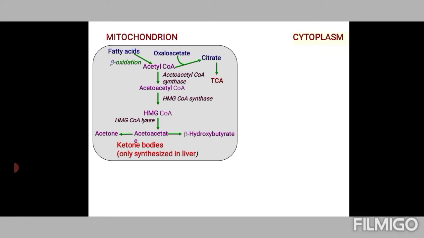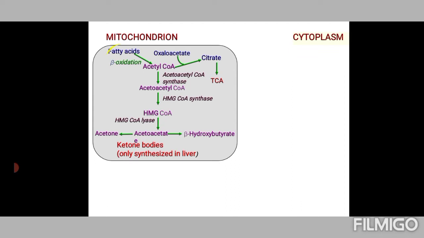And usually, acetyl coenzyme A combines with oxaloacetate to give rise to citrate, which goes through the TCA cycle. Or if acetyl coenzyme A gets accumulated, it can go through this process also, so as to give rise to ketone bodies.